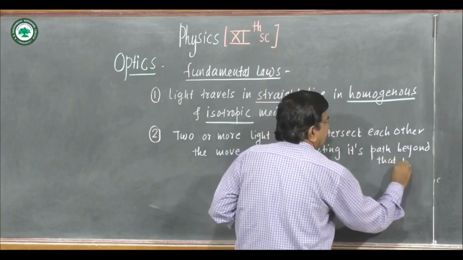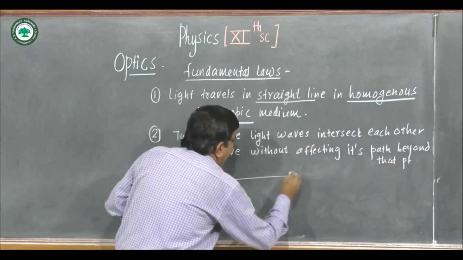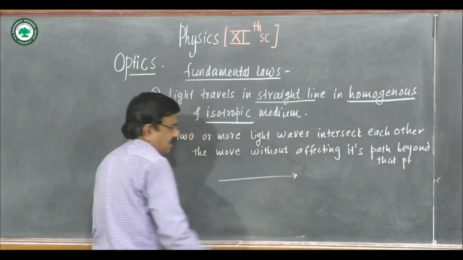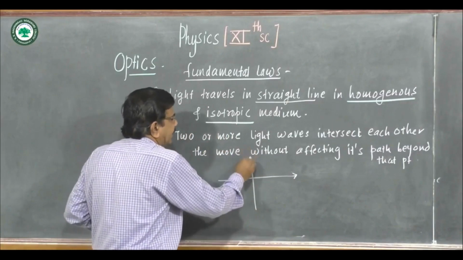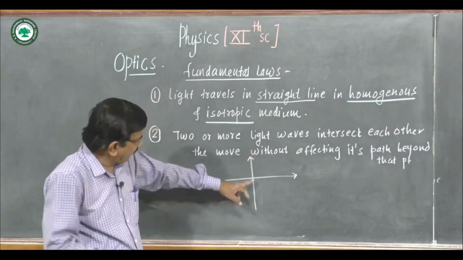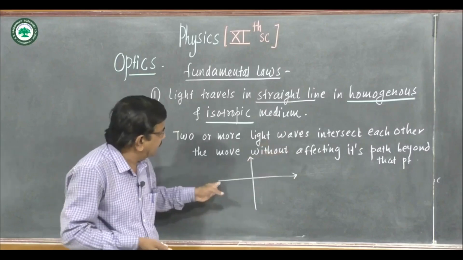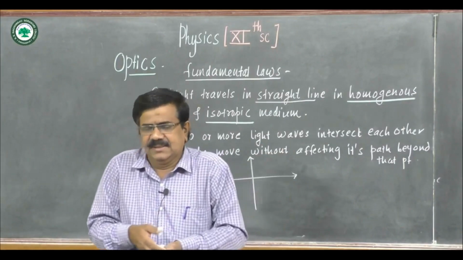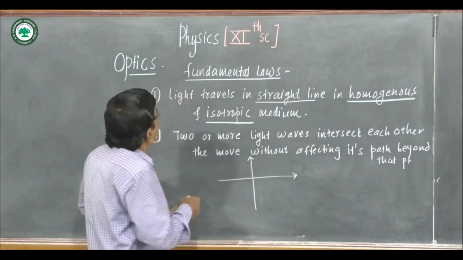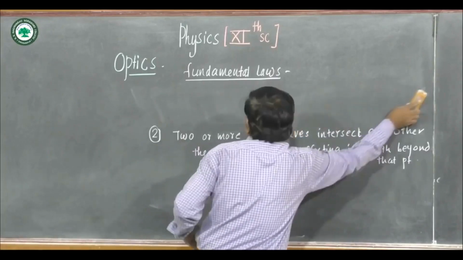What does it mean? Suppose this is a ray of light traveling along this direction. Suppose again this is another ray of light. They intersect at the point, but they travel without affecting their path. Their path is not affected even if they intersect. So this is the second fundamental law in ray optics.